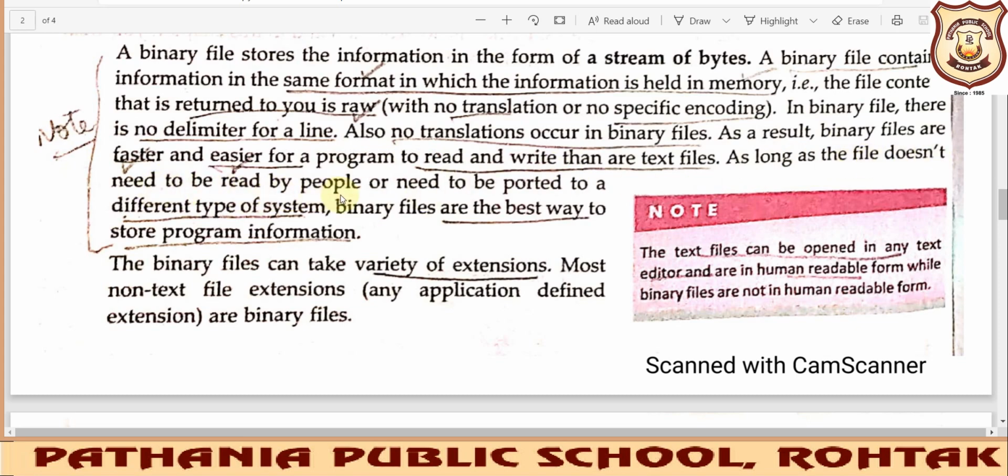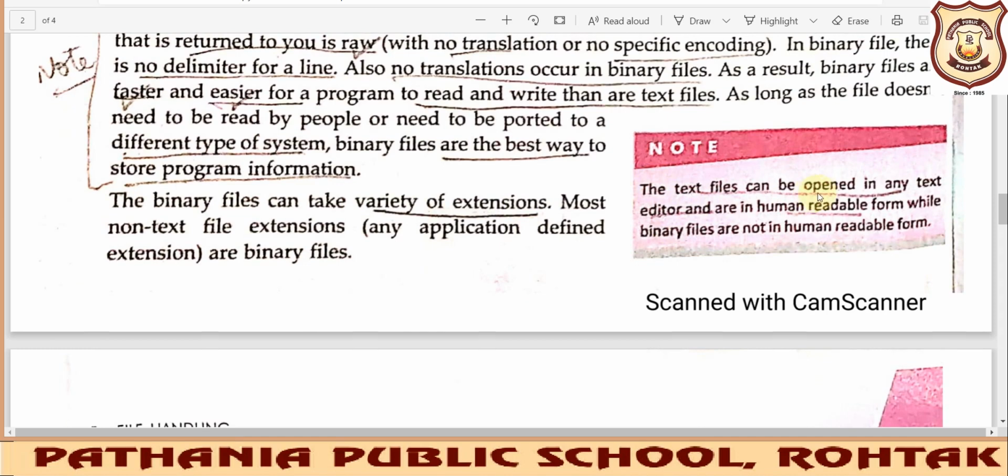What they are saying is, as long as the file does not need to be read by people, if it is just for the usage of the programmer who is an expert in binary, and only the programmer and the computer are going to use it, then it should be written directly in the binary form. If the user has no role to play, definitely it should be a binary file. The best way to store the binary file is by directly writing the text in the binary format. And binary files can take a variety of extensions.